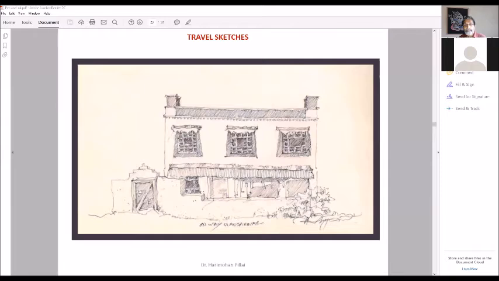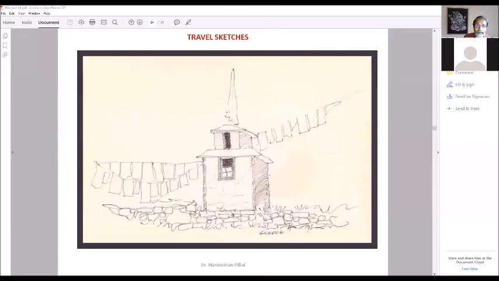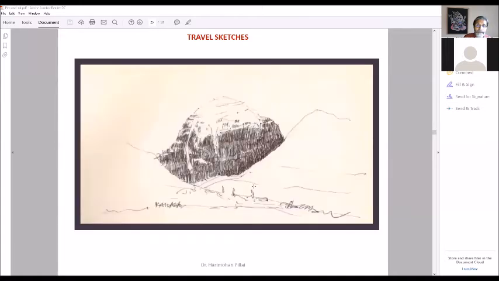This travel sketch is done in Tibet. I had gone to Tibet and the Himalayas once for a trek. This is on the way to Mansarovar Lake, some of the Tibetan houses. Because I am an architect, I get interested in the architecture of different places, so in most of my sketches, you will find buildings. This is a typical Tibetan house and the gate to the house. This is called a gumfa. A gumfa is a small shrine which the Tibetans create, and they hang flags like this across the shrine.